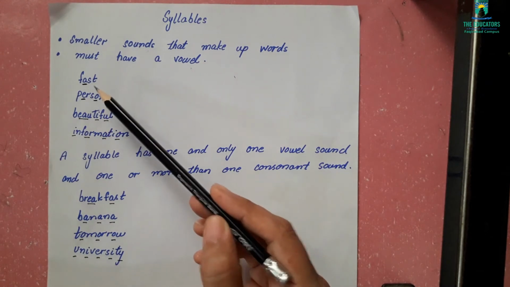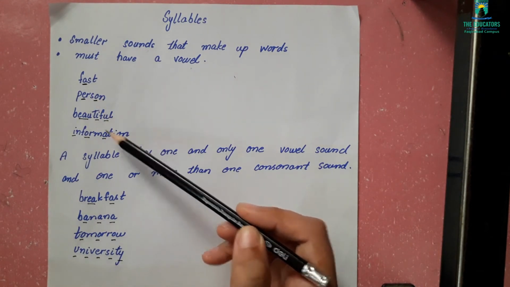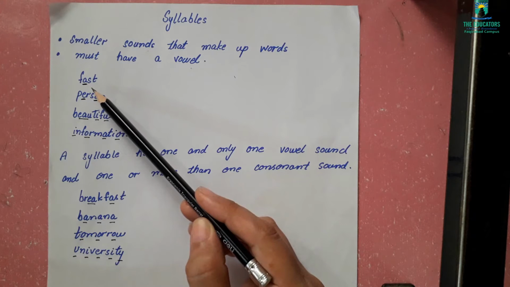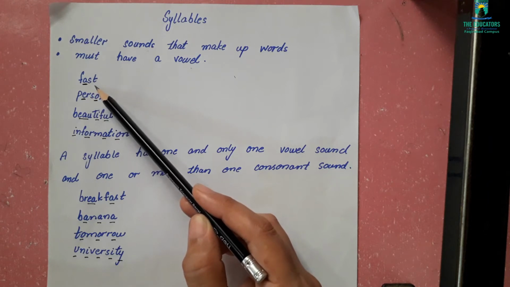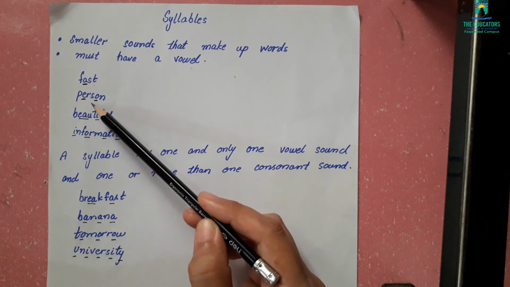Look here, there are 4 words which I wrote. The first word is fast. Read after me. Fast. The second word is person.